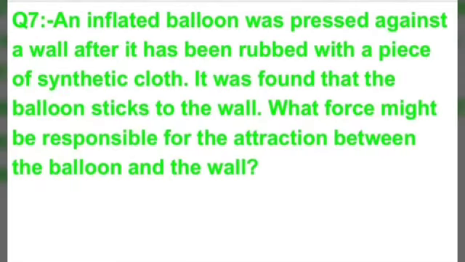Question number 7. An inflated balloon was pressed against a wall after it had been rubbed with a piece of synthetic cloth. It was found that the balloon sticks to the wall. It means we rubbed the balloon with a piece of synthetic cloth, and after that the balloon was pressed against the wall, and by doing this the balloon sticks to the wall.